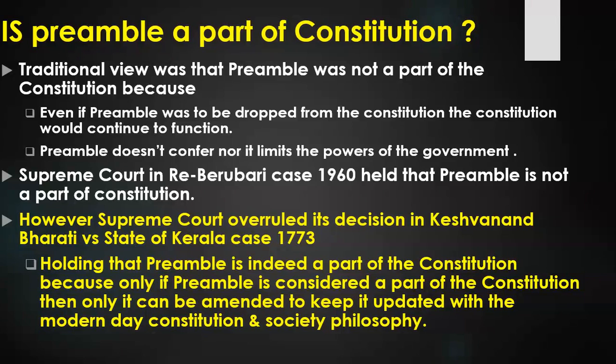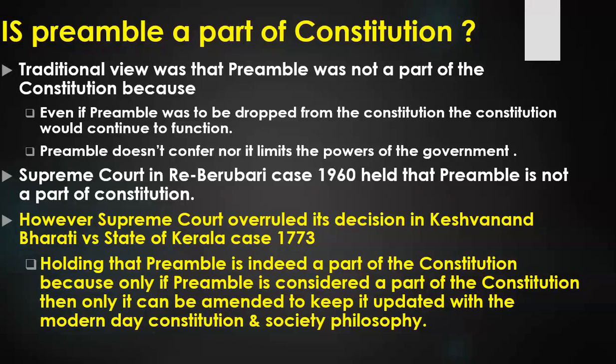Because only if the preamble is considered a part of the constitution can it be amended to keep it updated with modern day constitutional and societal philosophy. Now what does it mean? I have told you about Article 368. What is Article 368? According to Article 368, Parliament has the power to amend the Constitution, and Article 368 also gives the procedure to amend the Constitution. According to the language of Article 368, only the Constitution can be amended.